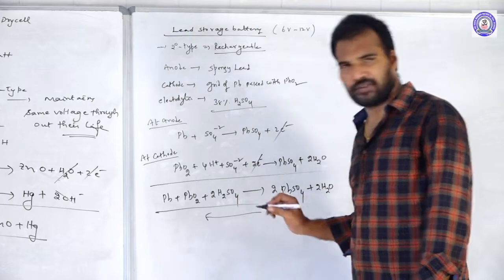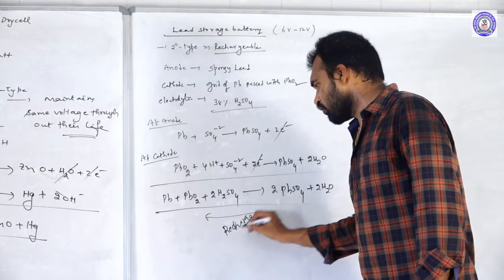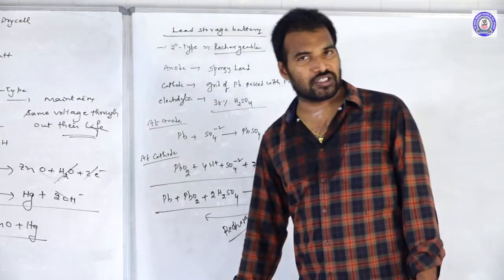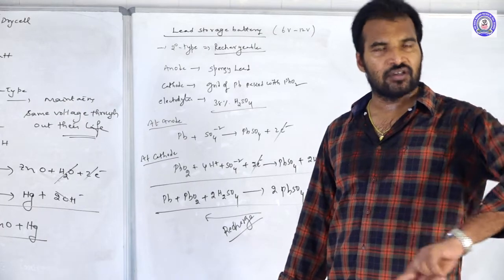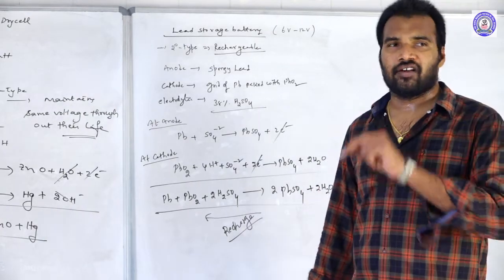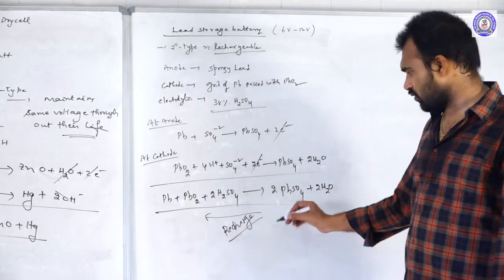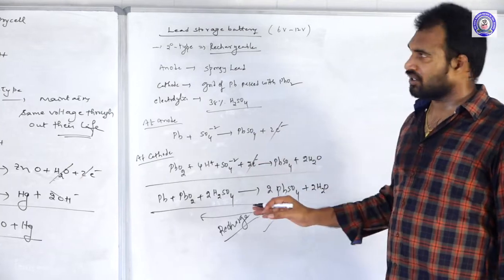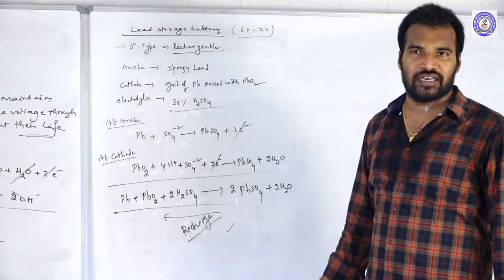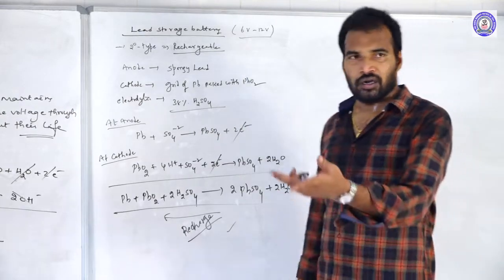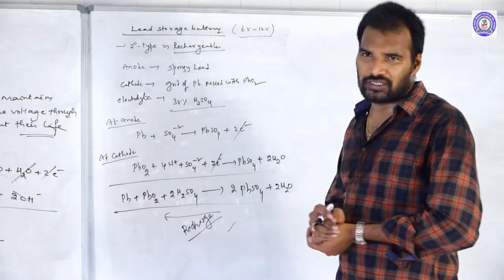And during recharge, suppose you recharge it again, what will happen? Reverse reaction takes place during recharge. They may ask you, during the recharge of the lead storage battery, what will happen? Simple. The 2 moles of lead sulfate will form lead and lead oxide, and also 2 moles of H2SO4 they generate. So this is the discharging and recharging of the lead storage battery, and it produces 6 to 12 volts of electricity. We are using it in inverters and car batteries. These all are nothing but lead storage batteries only.